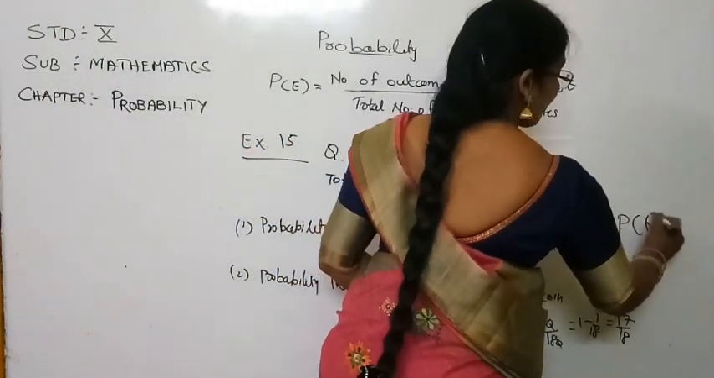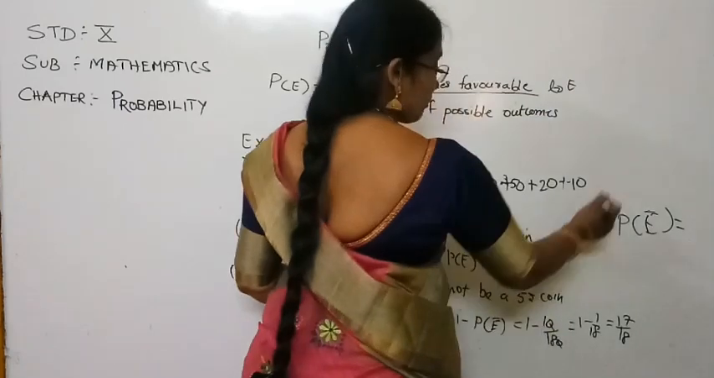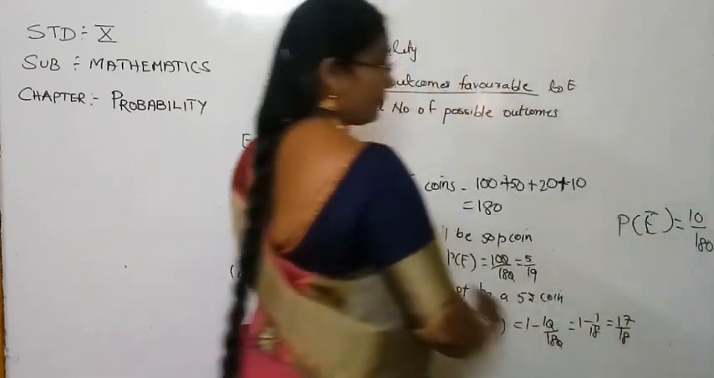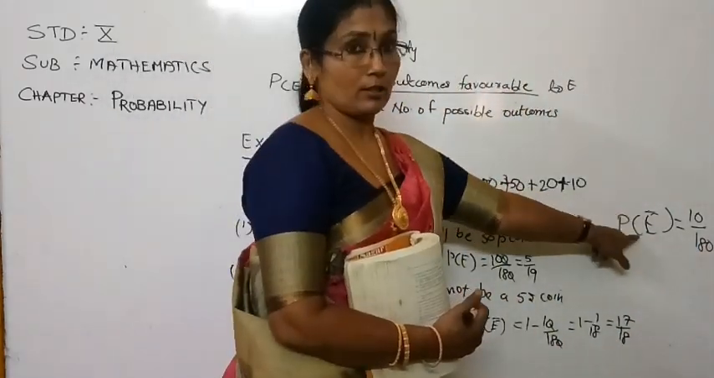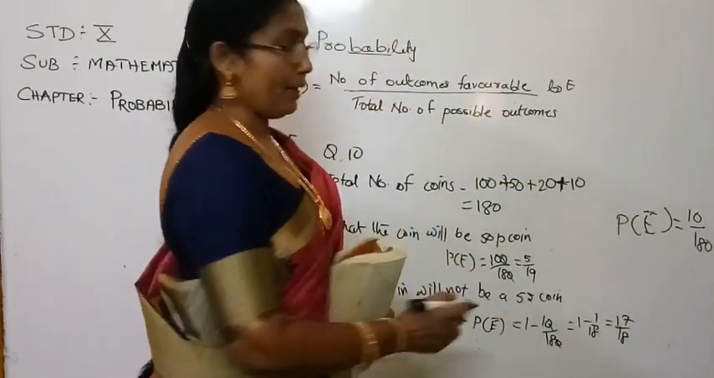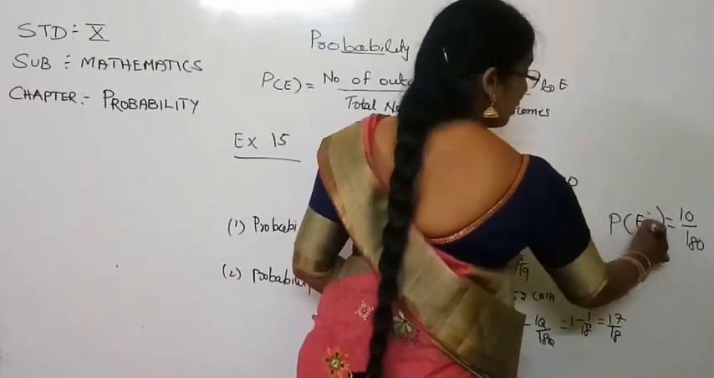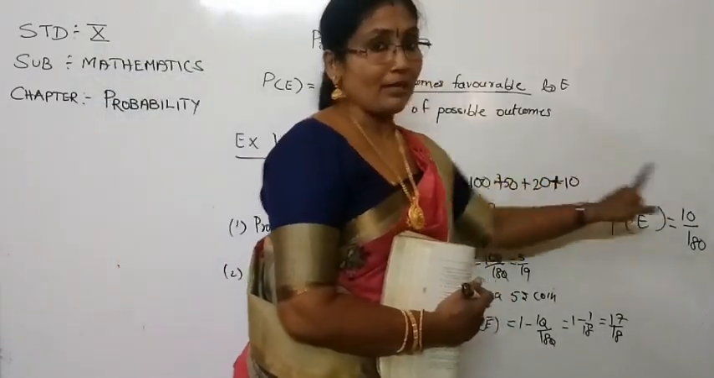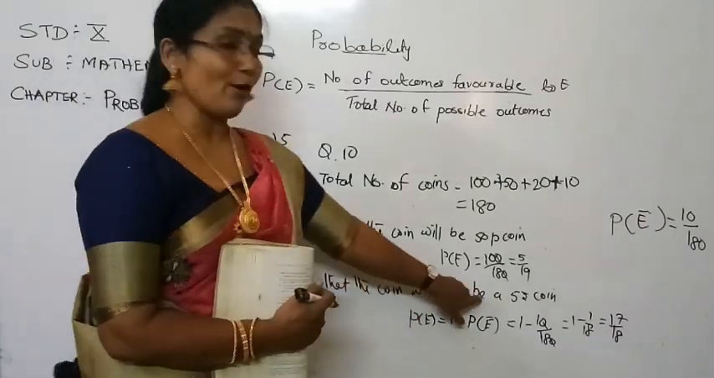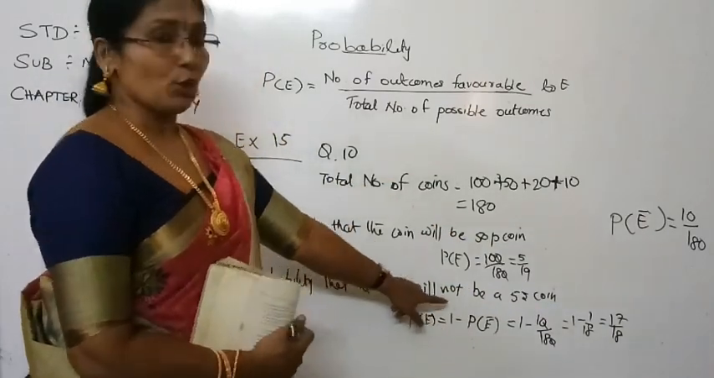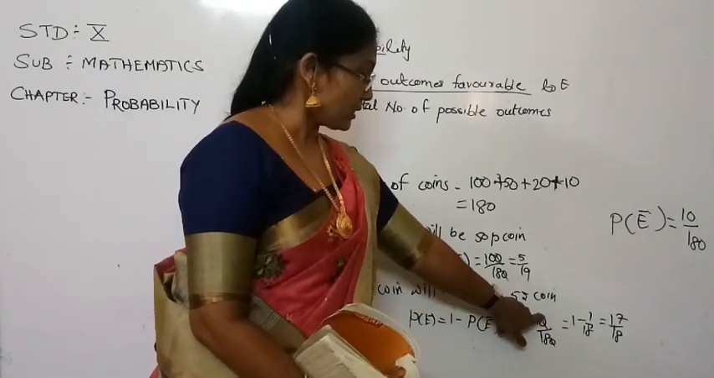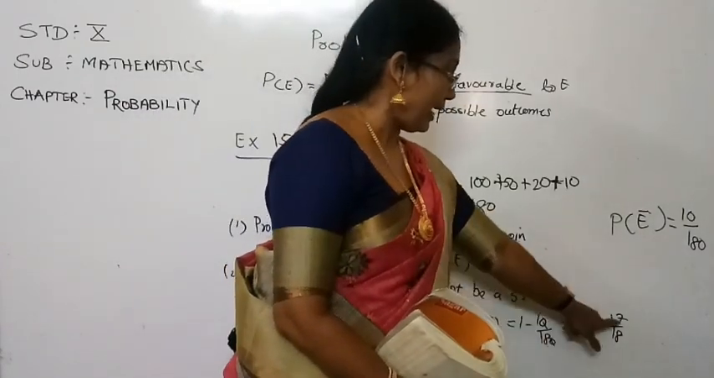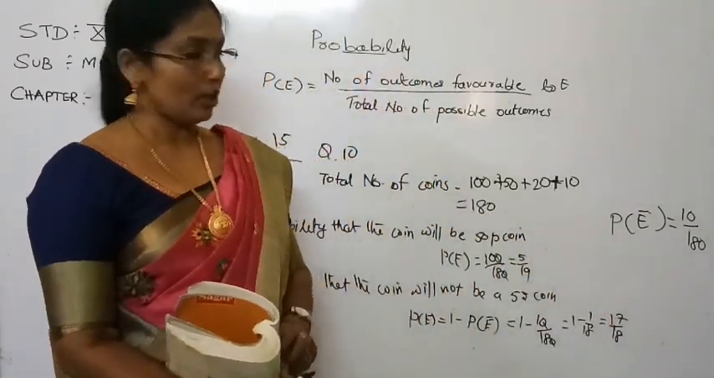What is the probability that it will be a 5 rupee coin? That is P of E, which is 10 by 180. P of E is equal to 10 by 180. That is the probability of the event that it will be a 5 rupee coin. But the question is the probability that the coin will not be a 5 rupee coin. Therefore you will just subtract 1 minus 10 upon 180. Cancelling the zero, 1 minus 1 by 18. Taking the LCM, you are going to get the answer 17 upon 18.